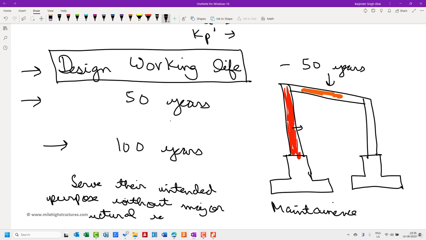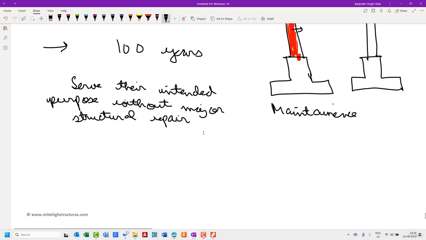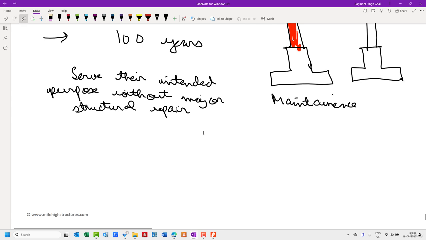So that is the basic definition of design working life. And as I said, most of the times it is 50 years, but it may go as high as 100 years, and it may go as high as 200 years or more, depending on the importance level of the building.